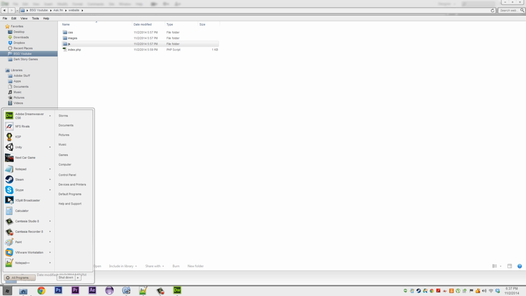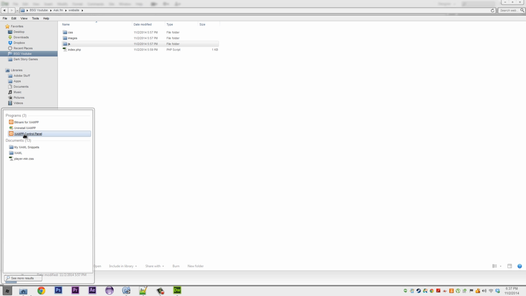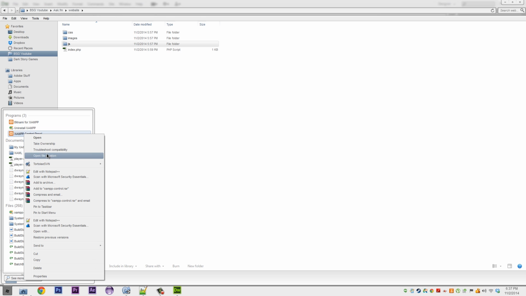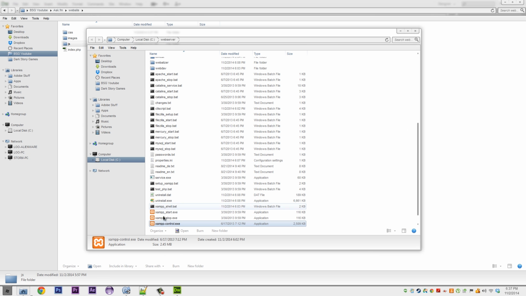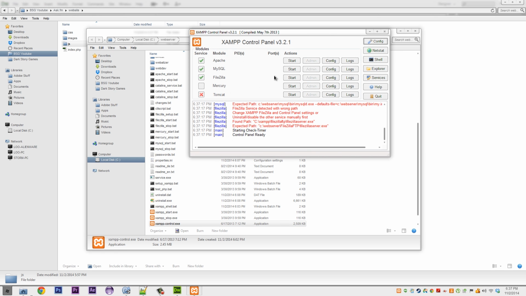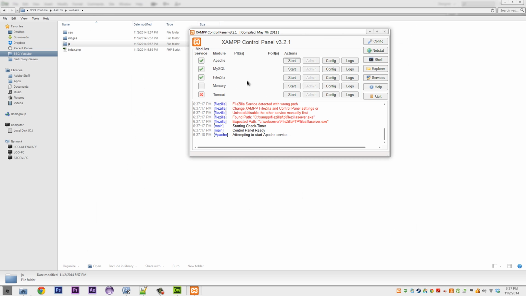Close XAMPP. If you type that in here, you just right click it and then open file location, right click it, and then run as administrator, and then press start. Should be working.